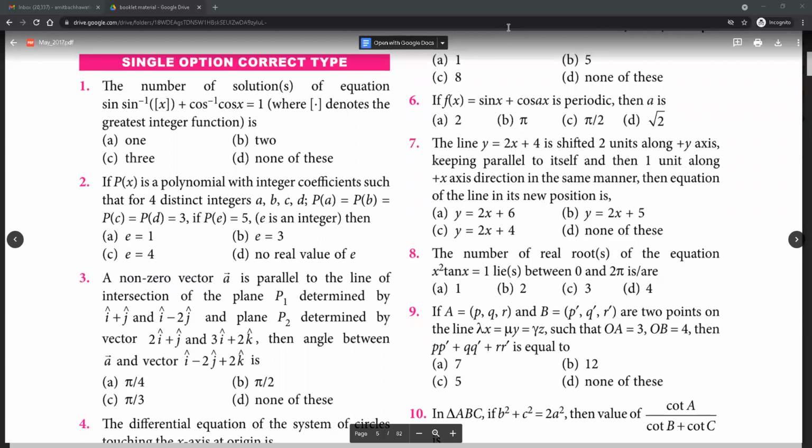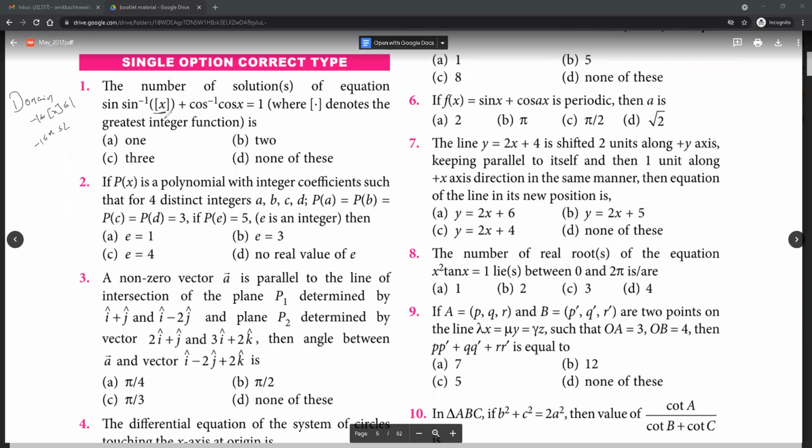So let's discuss the first question. Answer: None of these. Correct. First thing, what would be the domain for this equation? -1 to 1. -1 to 1 तो नहीं होगा यार. -1 to 2 पर 2 included नहीं है. हाँ. देखो, for this the idea basically is that box X should lie between -1 to 1. Okay. Now when will box X lie between -1 to 1? When X lies between -1 to 2.